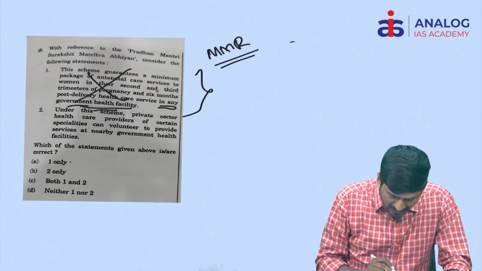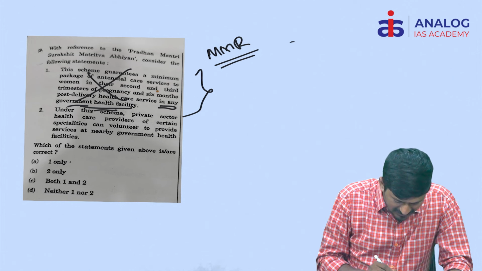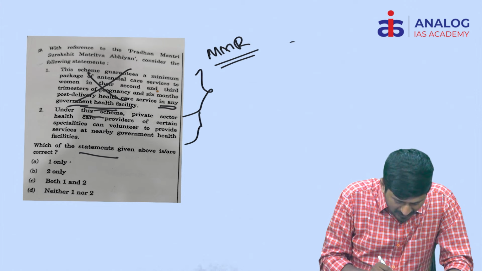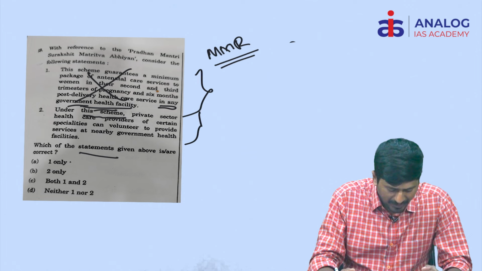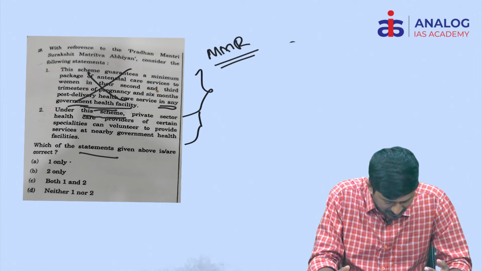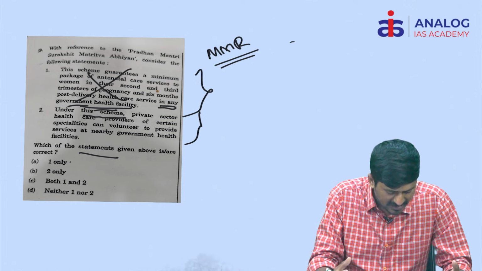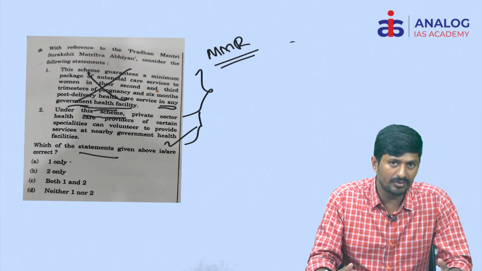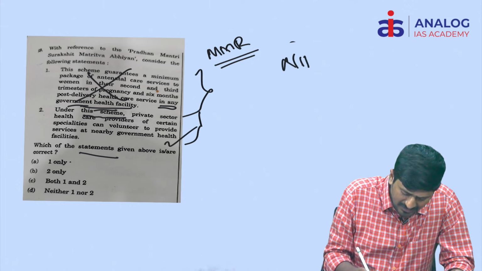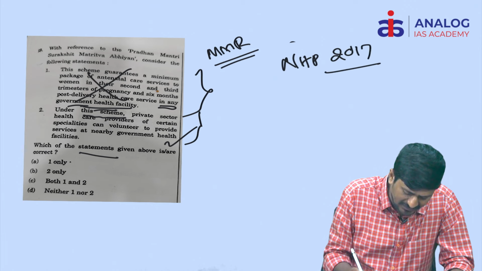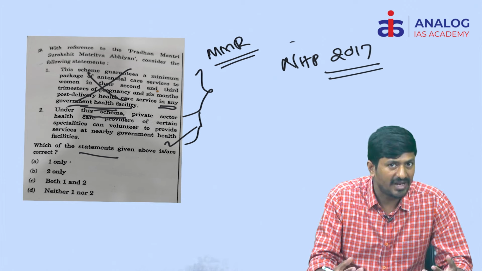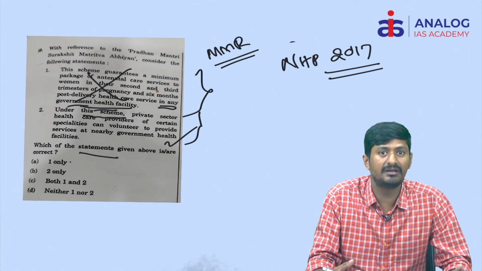So coming to the next important thing, which of the statements given above are correct. Of course the second statement is, under this scheme, private sector healthcare providers of certain specialities can volunteer to provide services at nearby government health facilities. This is right. Actually, if you look at even the National Health Policy of 2017, this policy identifies the participation of the private sector in public healthcare services.